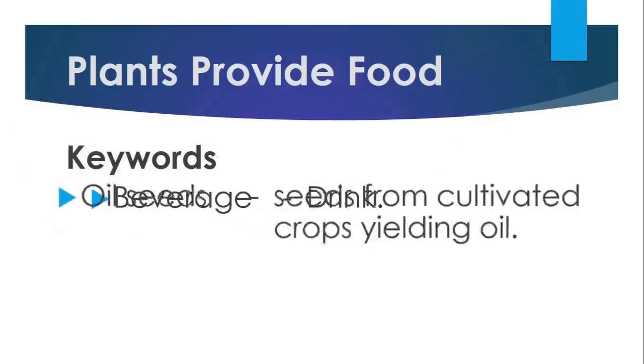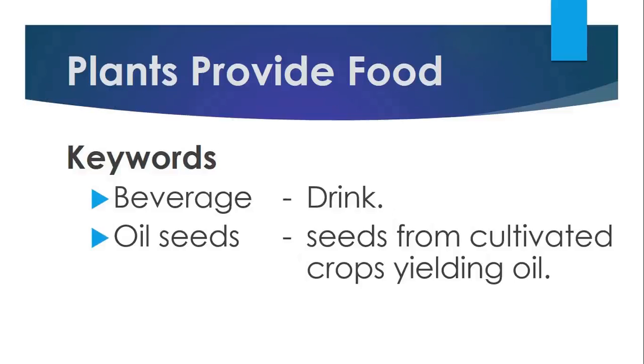Next, oilseeds. Seeds from cultivated crops yielding oil. Seed oil is a vegetable oil that is obtained from the seed of some plant rather than the fruit. Most vegetable oils are seed oils. Some common examples are sunflower oil, canola oil and sesame oil. Some important vegetable oils are not seed oils, such as olive oil.